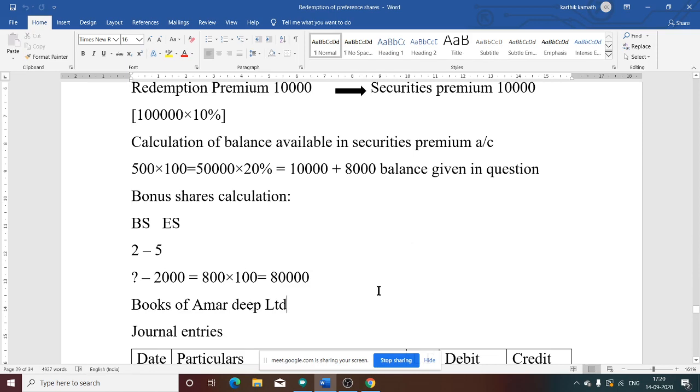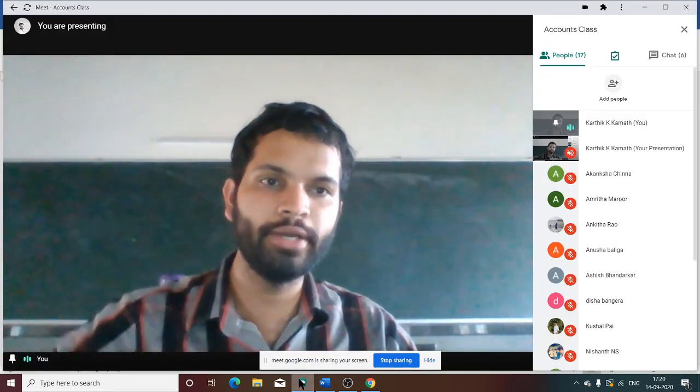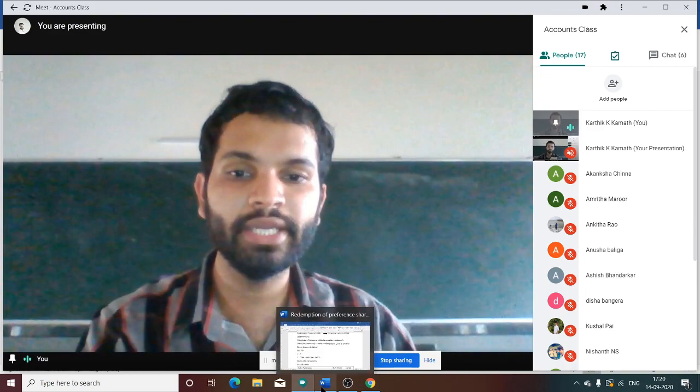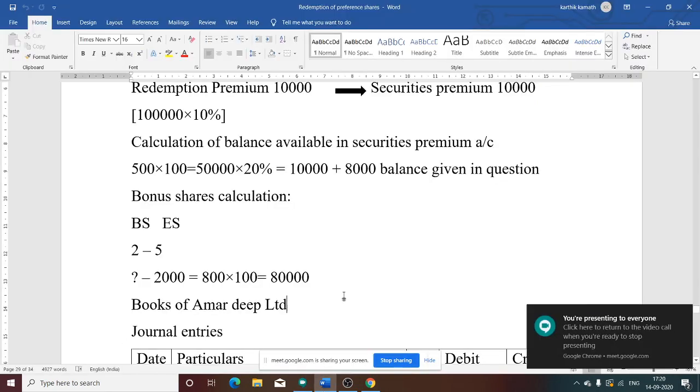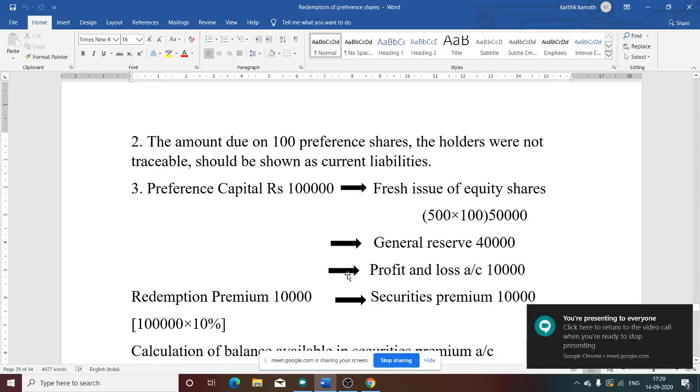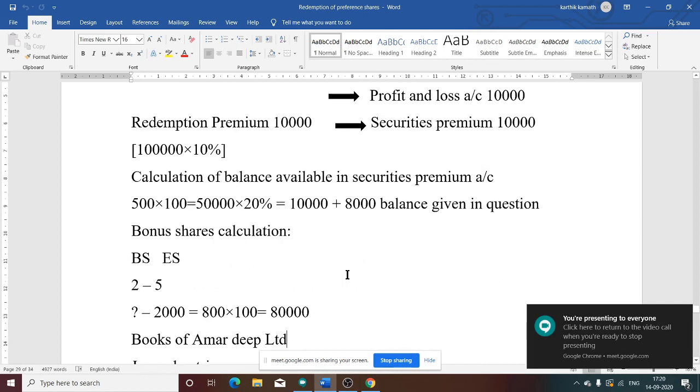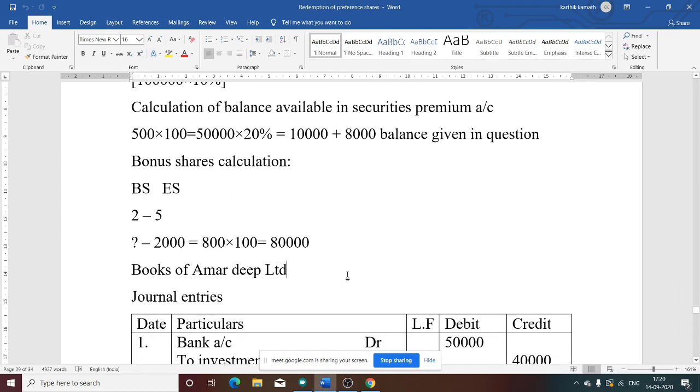But while doing the journal entry, we need to see whether there is enough balance in the profit and loss account, or whether the CRR account has enough balance to pay this bonus issue to equity shareholders. That we also need to see while solving the problem. So after doing all these calculations, we need to pass journal entries in the books of Amardeep Limited.